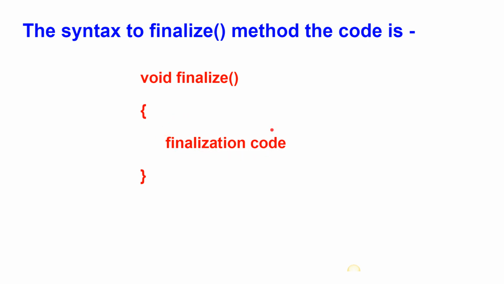In simple terms, before the JVM executes the garbage collector, or before the garbage collector destroys the object, whatever code you write inside this finalize method will get executed. If you want to perform some addition operation before the garbage collector destroys the object, you can write that addition program inside this finalize method. That is the use of the finalize method.